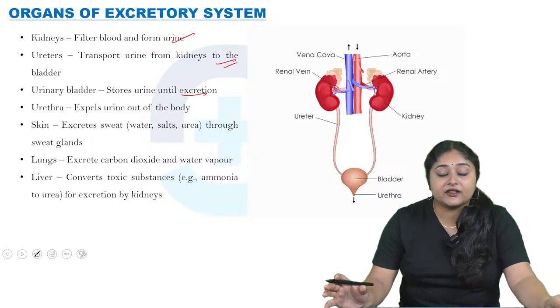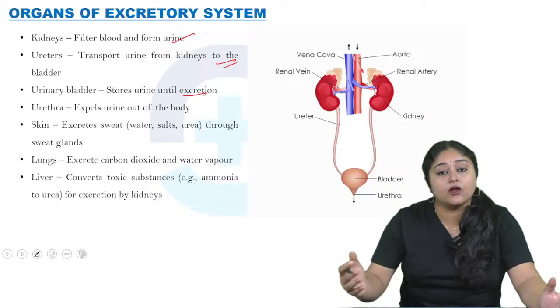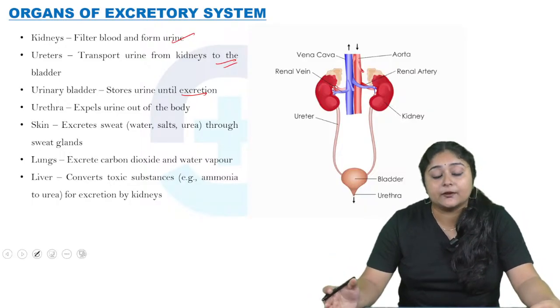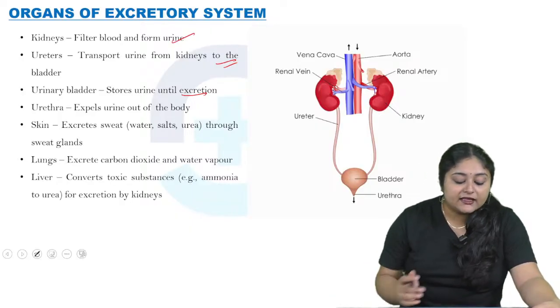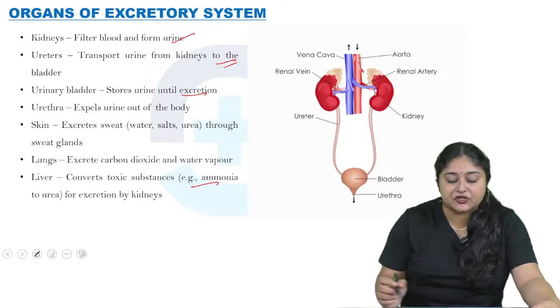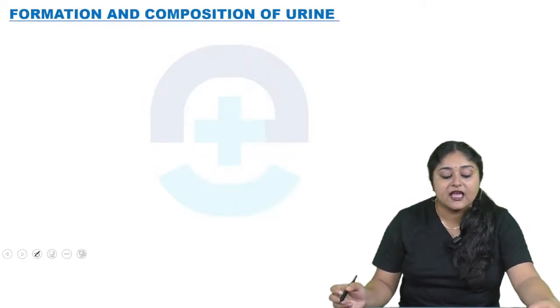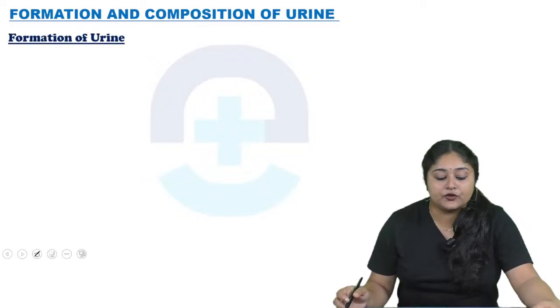Then skin excretes sweat like butter, sage, salts, urea, etc. through the sweat glands. Then the lungs excrete carbon dioxide and water vapor. Then the liver converts toxic substances, for example ammonia, to urea for excretion by the kidneys. Now come to the formation and composition of urine.